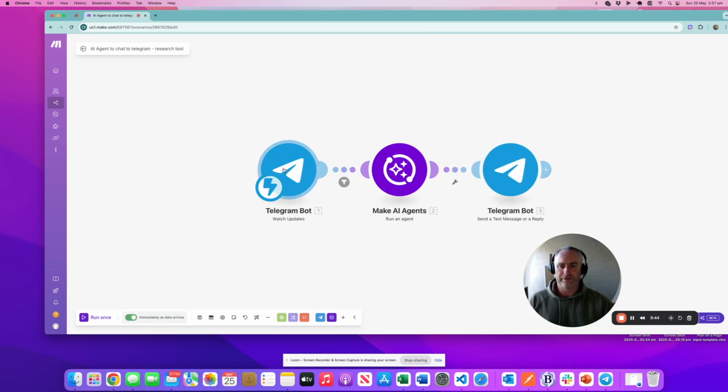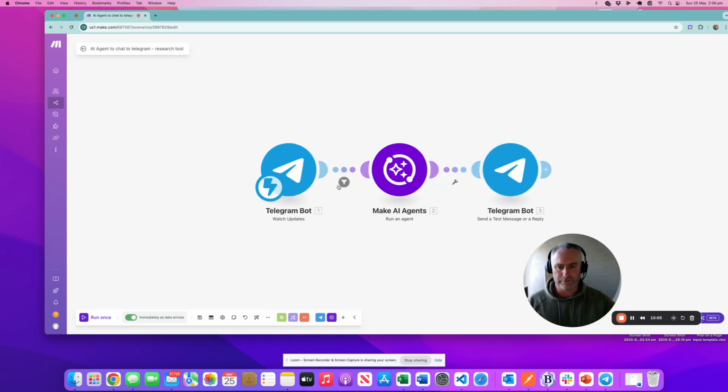Basically, the Telegram bot just waits for anything you type into Telegram. The Make AI agent processes that input and uses its Google Research tool to go off to the internet and find some information about what you put in. And the Telegram bot replies and tells you what's going on with that particular topic.